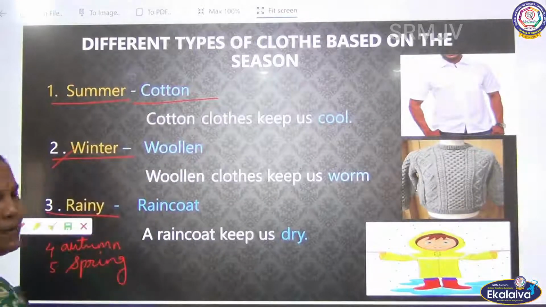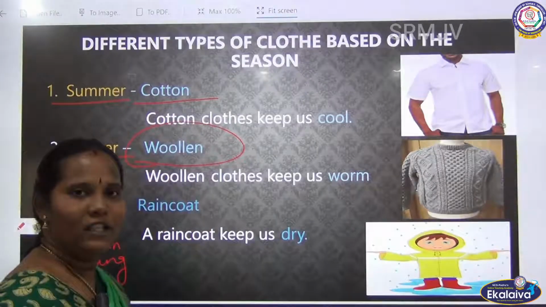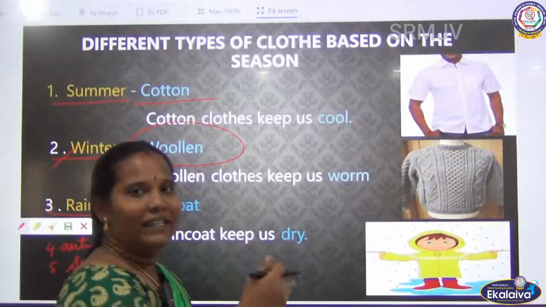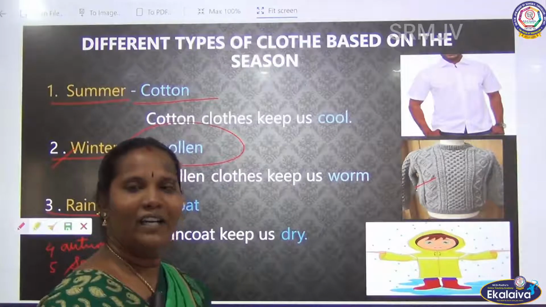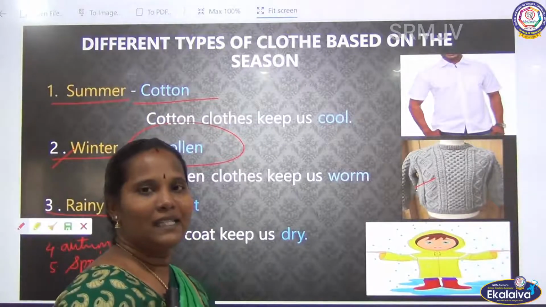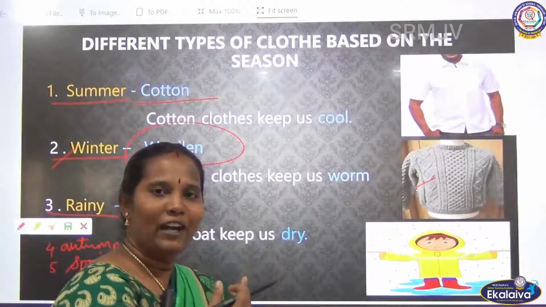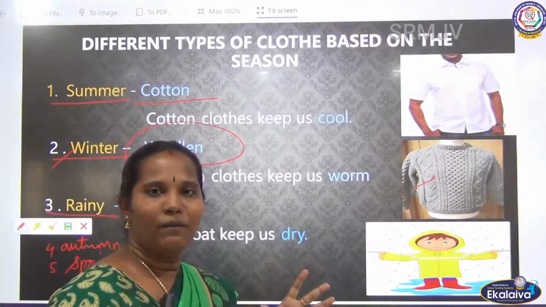Next one is the winter season. During the winter season we wear woolen cloth, isn't it? In the winter season we are wearing woolen cloth. It is called the woolen cloth. Sweater, muffler, hand gloves, socks, we are using many things, no? These are all made from woolen cloth.